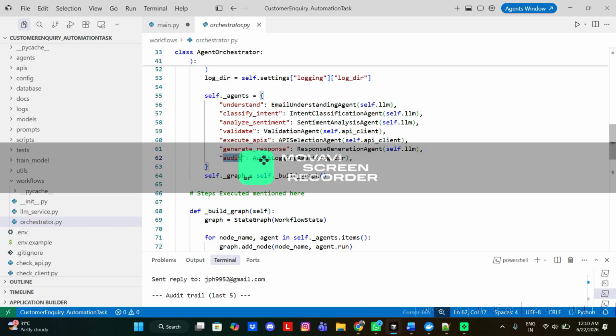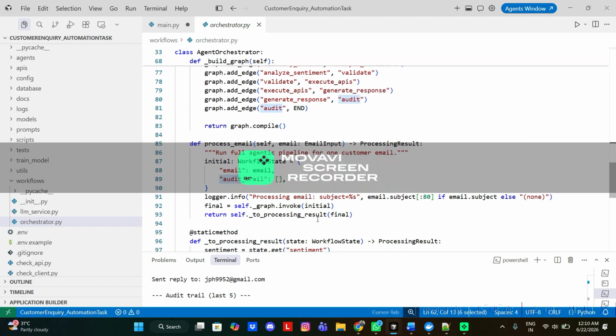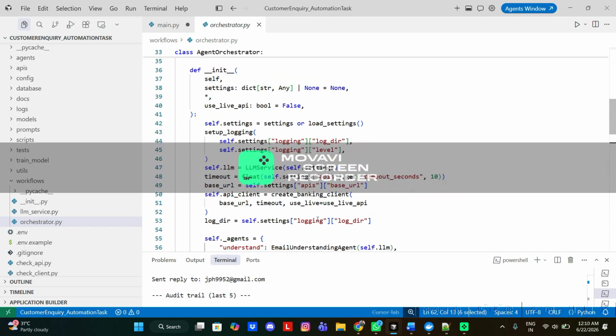That agent is the audit agent. So these are the workflows.